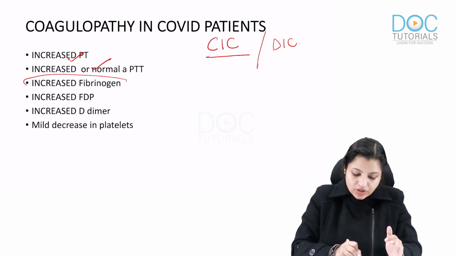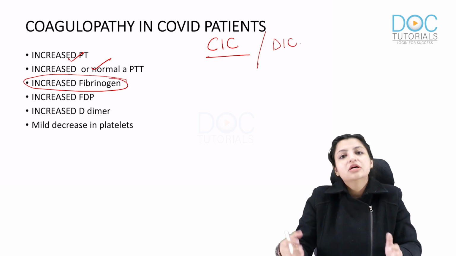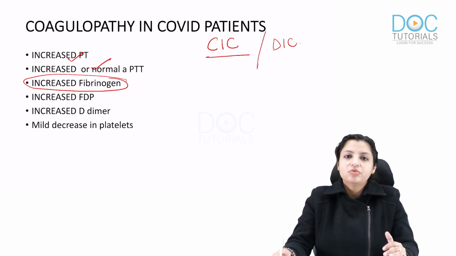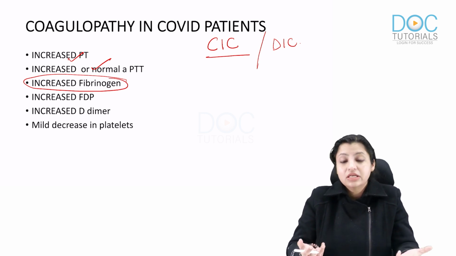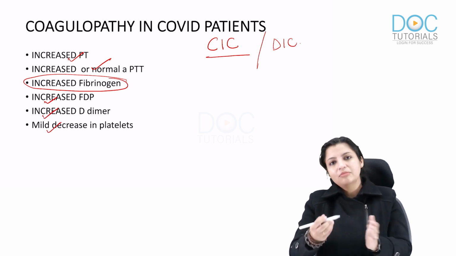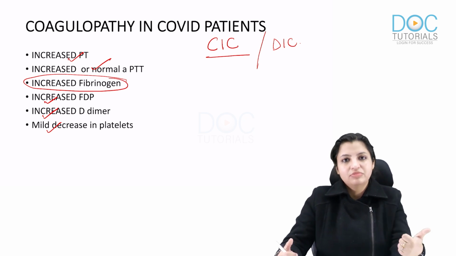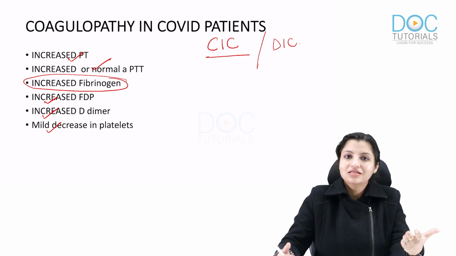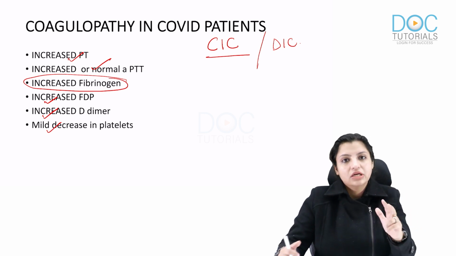Here fibrinogen is increased, whereas in DIC fibrinogen decreases. Okay, because it's also a type of acute phase reactant, so it increases here. FDPs are increased, D dimers are increased, and platelets are mildly decreased. So remember, coagulopathy in COVID is associated with increased PT and APTT. There is an increase in FDP and D dimers. There is increased fibrinogen, and platelet count decreases.